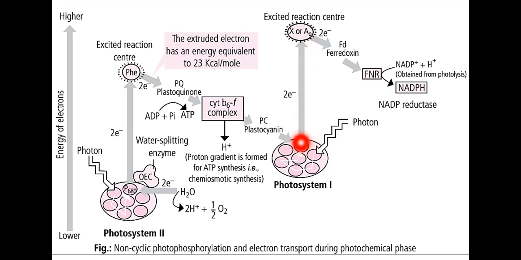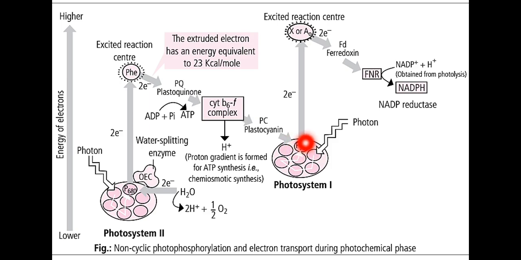Here the chlorophyll is positive, meaning it requires one electron. That electron is absorbed from the plastocyanin, because already one electron was moving along the downhill path. So that was absorbed by this chlorophyll A.